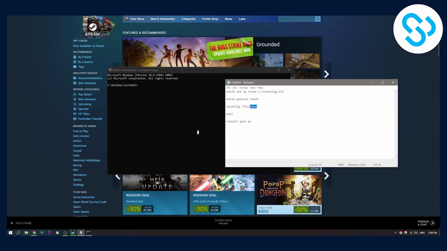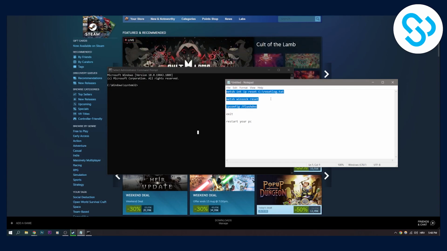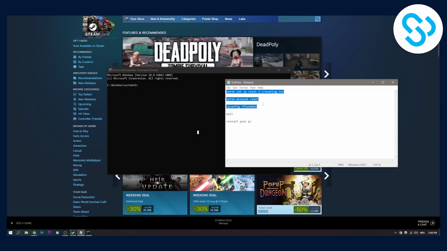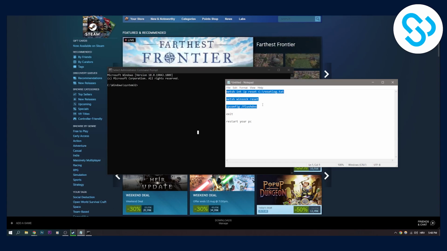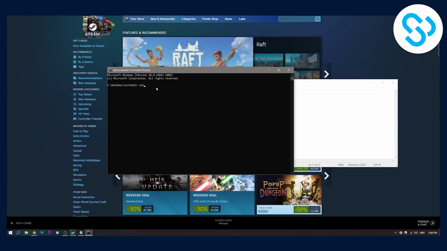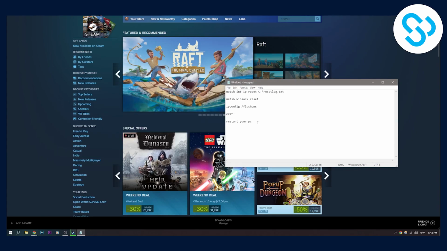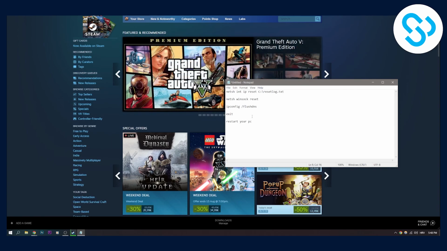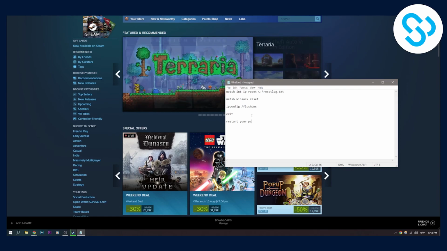After that command, you will type in this command, and these are basically commands that are resetting the Steam and the internet in a nutshell, where you'll be able to download again with the download speed that you currently have. Then you can type in exit like this. You can type in exit, and that will exit out of it, and then restart your PC. So these are 4 or 3 different ways how you can boost your download speed and fix Steam slow download speed.